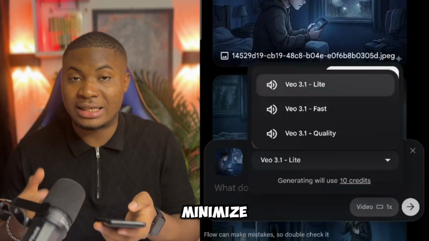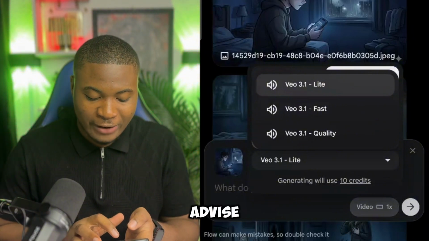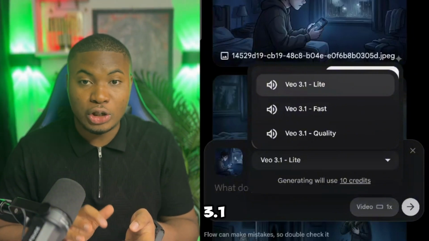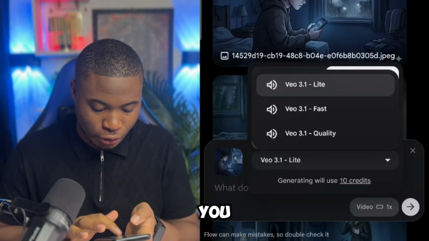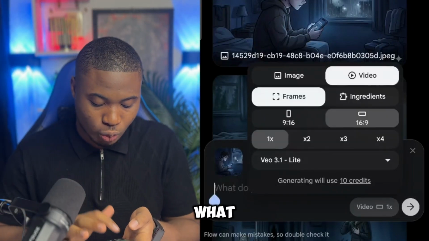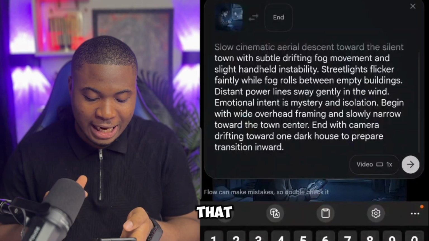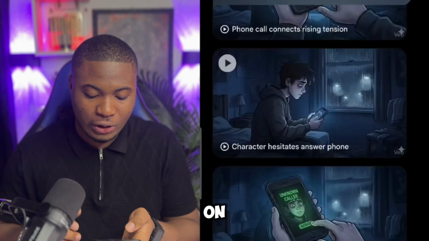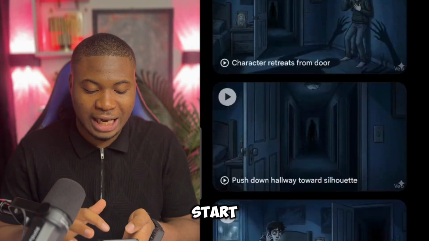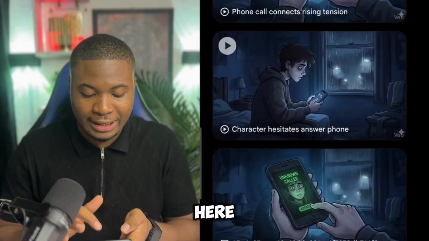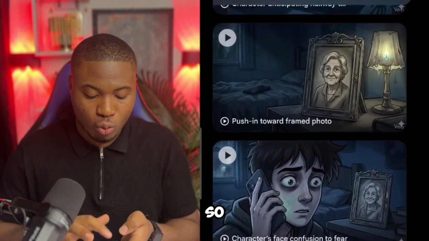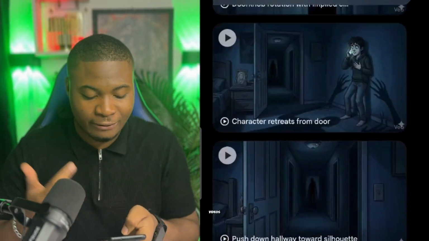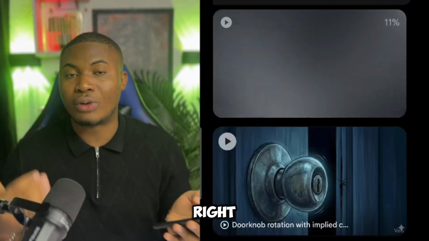So I'm going to actually advise you to maximize your credit. To minimize the way you use your credit, I'll advise you to go for VEO 3.1 Lite. Don't go for Fast because it will consume a lot of credit for you and still give you the same result. So what I'm going to do now is to paste in that motion prompt and then click on generate, and that will start generating, which you are going to see right here that I have actually done that already in this process.